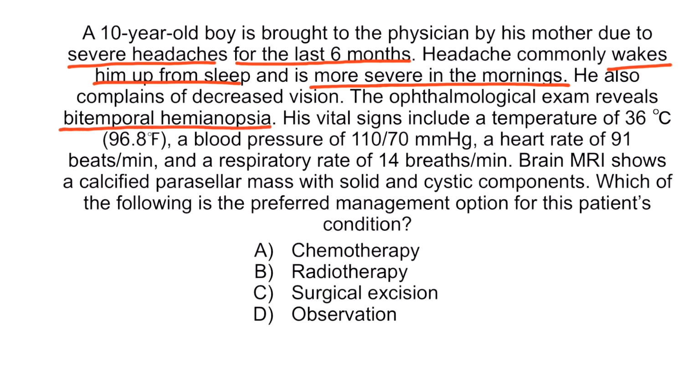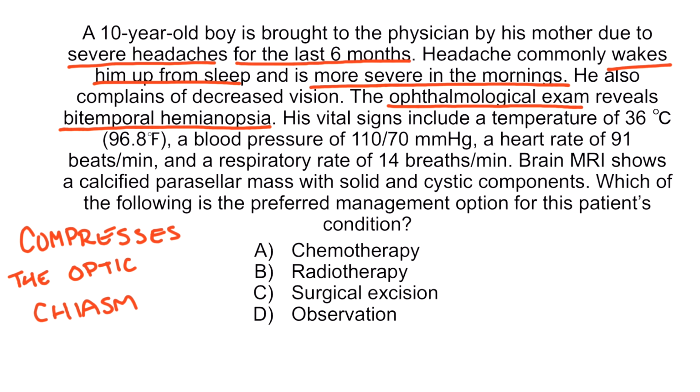Bitemporal hemianopsia on the ophthalmological exam indicates that the intracranial mass compresses the optic chiasm. Brain MRI shows a calcified parasellar mass with solid and cystic components. This is the classic description for craniopharyngioma. The preferred management option for craniopharyngioma is surgical excision. Therefore, the correct option is C.